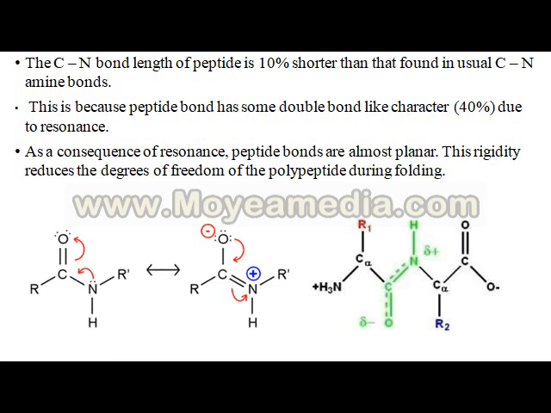As a consequence, peptide bonds lie in one plane, and this reduces the degrees of freedom of the polypeptide during folding. So in short, the primary structure has a peptide bond shorter than the individual bond.